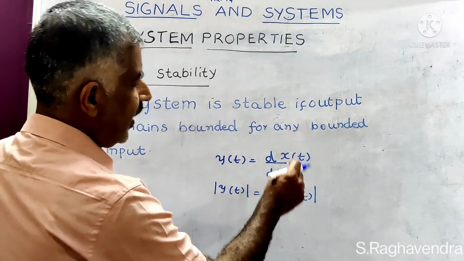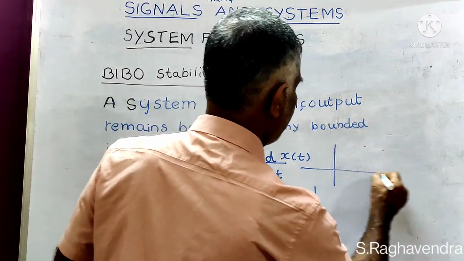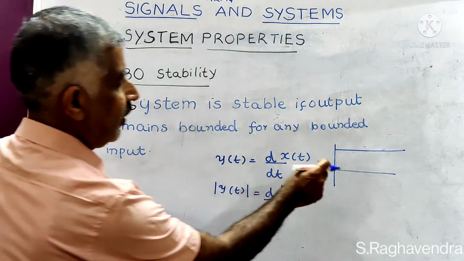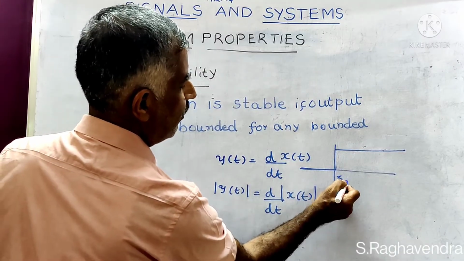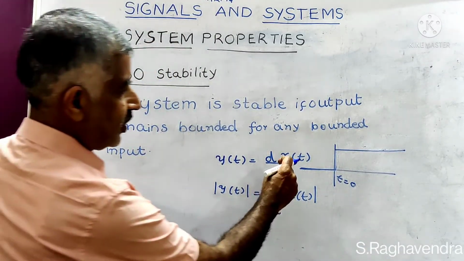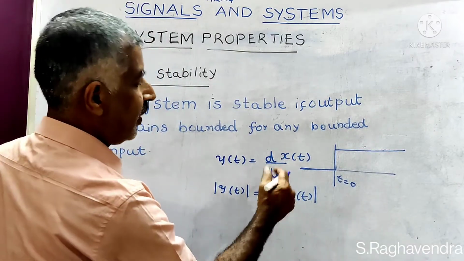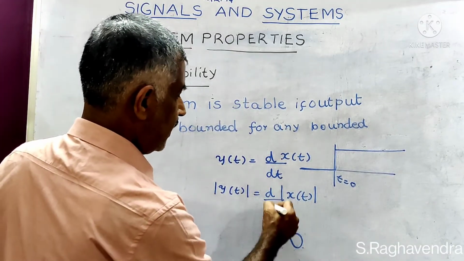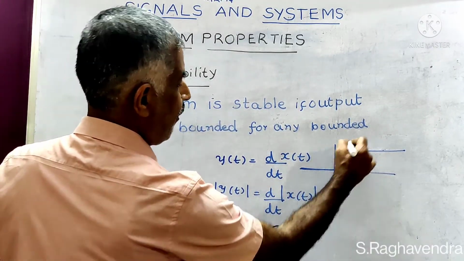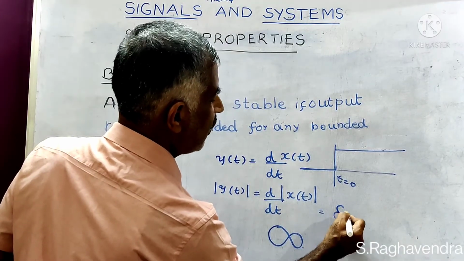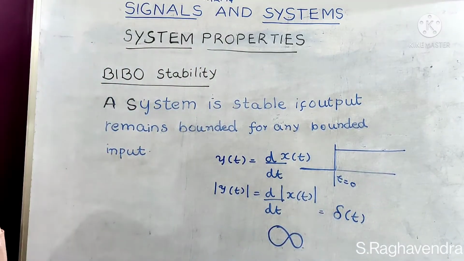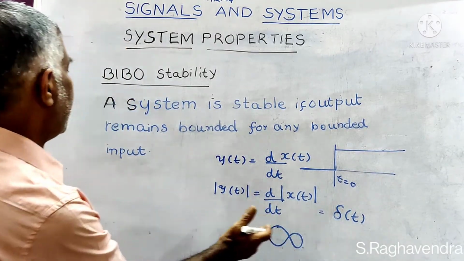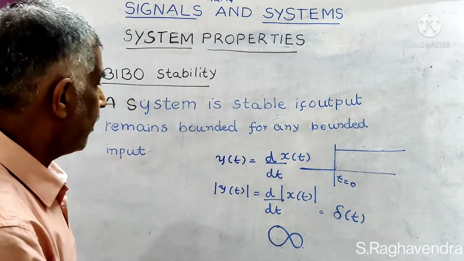Now, if you take x of t as once again a step function, what is the derivative of this step function at t equal to 0? There is a step here, so its derivative is going to be infinity, because the derivative of a step results in an impulse function. Hence, you can't predict its value. Therefore, it is infinity, and it is said to be unstable.